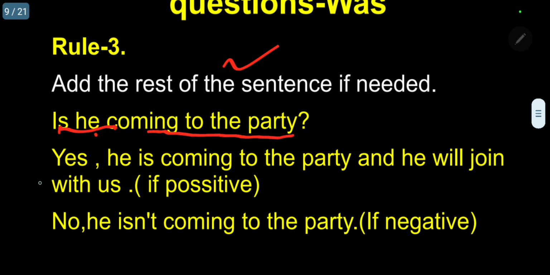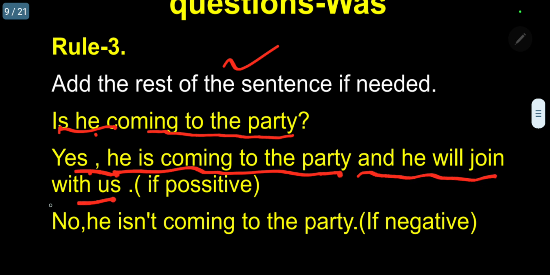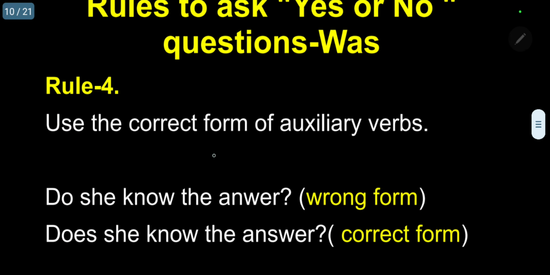We replied, yes, he is coming to the party. We stopped with this. Further I can add, and he will join with us. This is the extra, if necessary. Or negative: no, he isn't coming to the party.